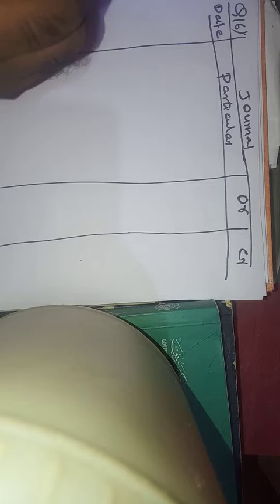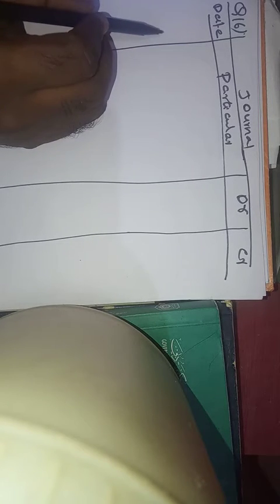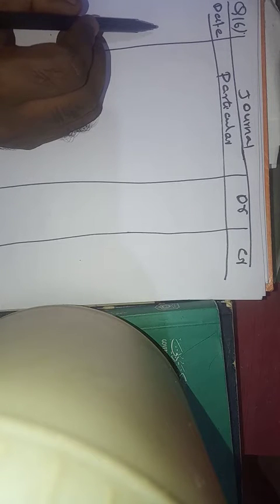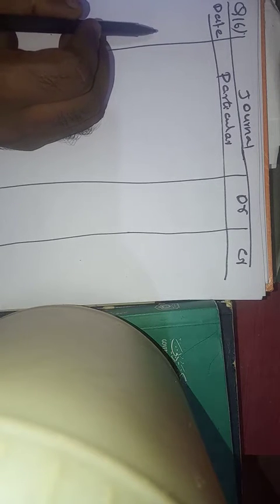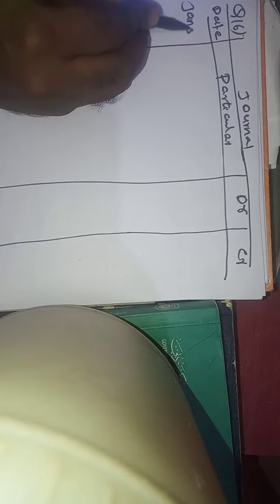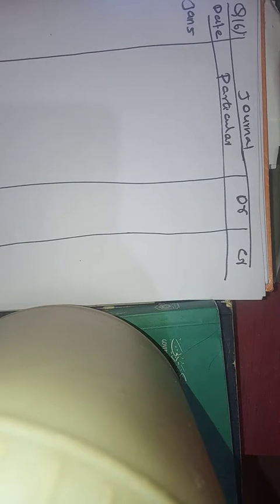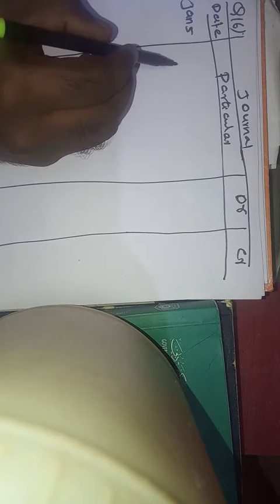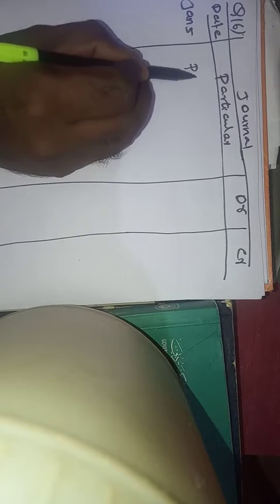The first transaction is January 5, purchased goods for cash rupees 10,000 and spent 200 for carriage. Beta, you have to think one thing. This January 5 is a date, so I am writing the date January 5. Then read the transaction: purchased goods for cash rupees 10,000 and spent 200 for carriage. Beta bolo, what is purchased goods for cash? That is purchase. So I am writing purchase account.